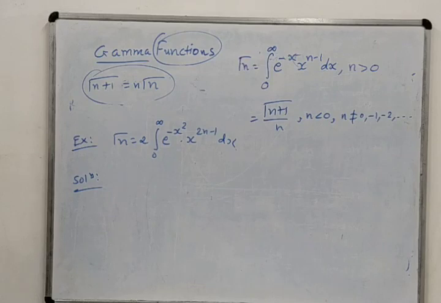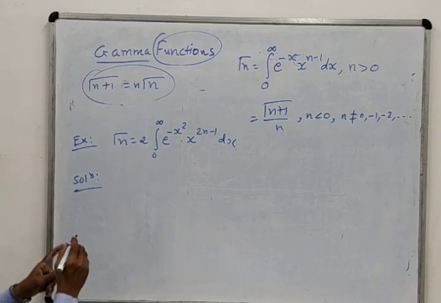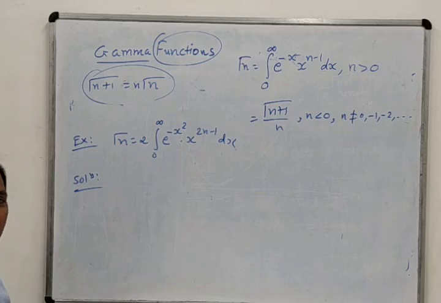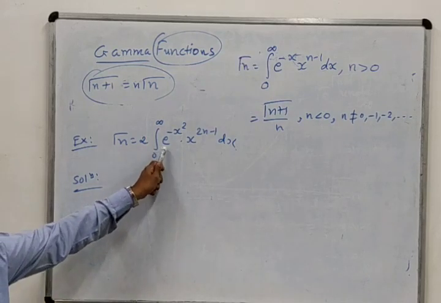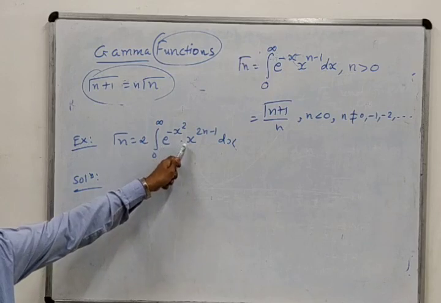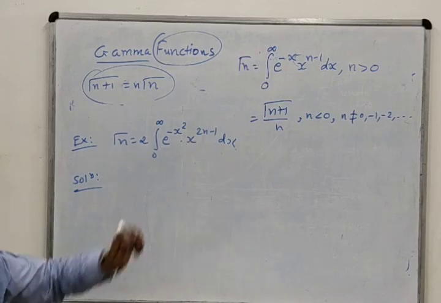If you want to simplify an example, then you can make use of this property. So first of all, to solve each and every example based on the gamma function, you must note that in the gamma function one is the e raised to minus x function and one is x.